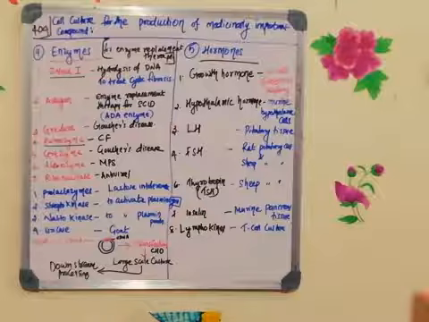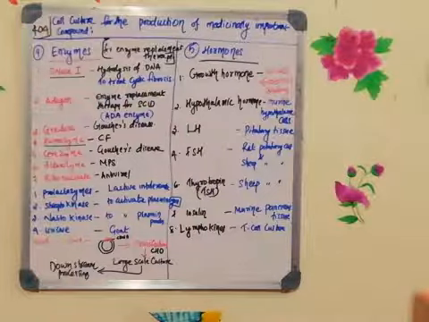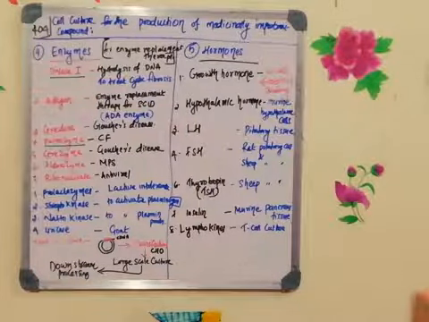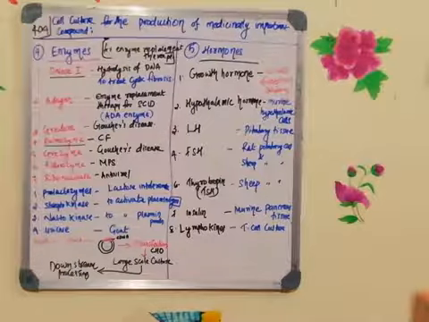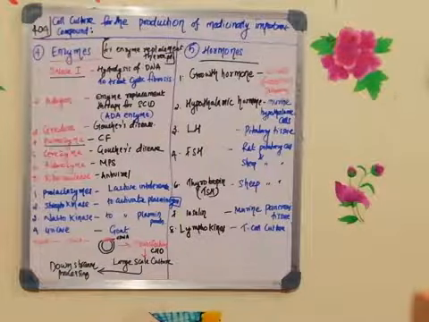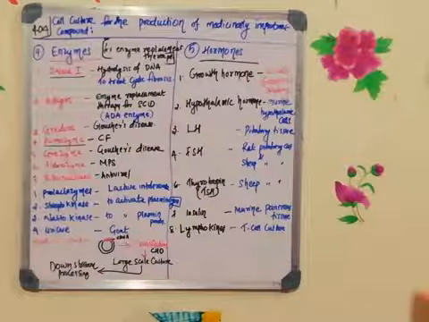This can be treated by giving the enzyme alpha galactosidase, which will help in the degradation of the mucopolysaccharide. The commercially available alpha galactosidase enzyme is called aldorozyme.